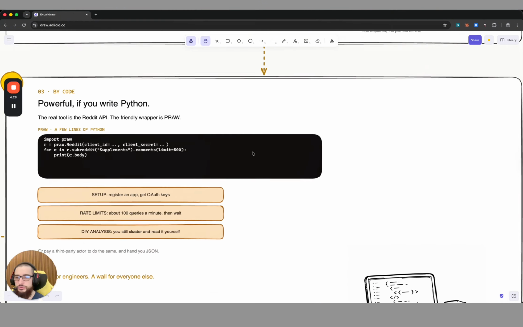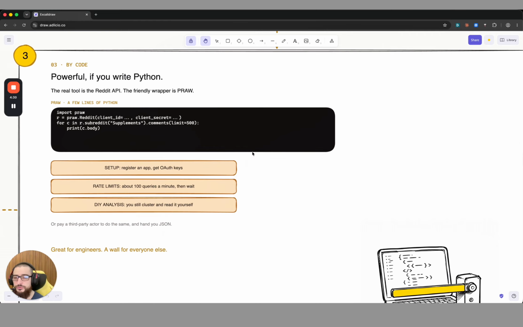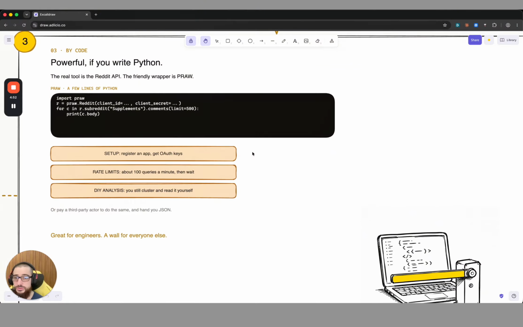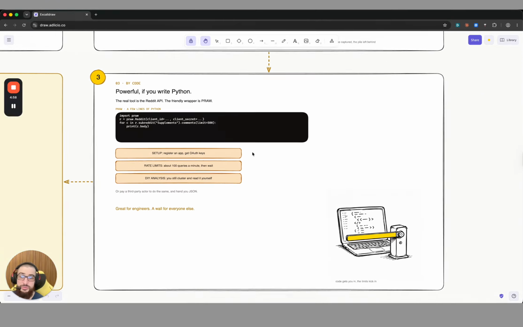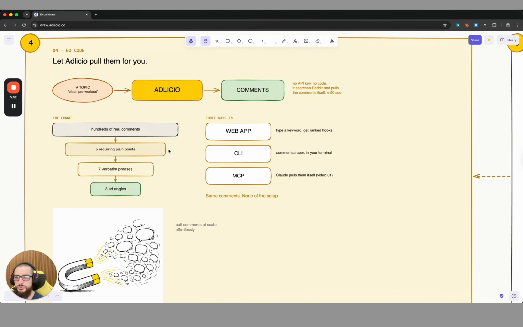Next one, you can also write Python scripts. So if you're a developer, you can use the Reddit API, but then you need to register an app, you need to get OAuth keys, and there are also rate limits. There are about 100 queries a minute that you can run, and then you have to wait. This is probably great for engineers, but for everyone else, it's probably too difficult and also takes some time to set up. That's why I want to show you a new tool that I've found, and this is Adlicio.